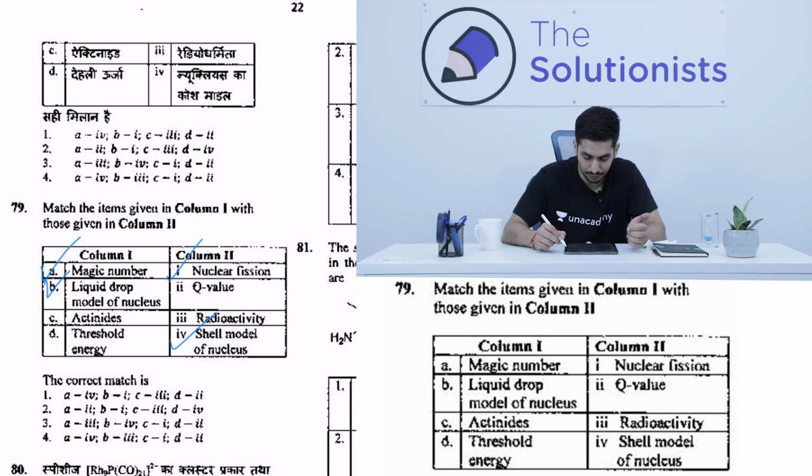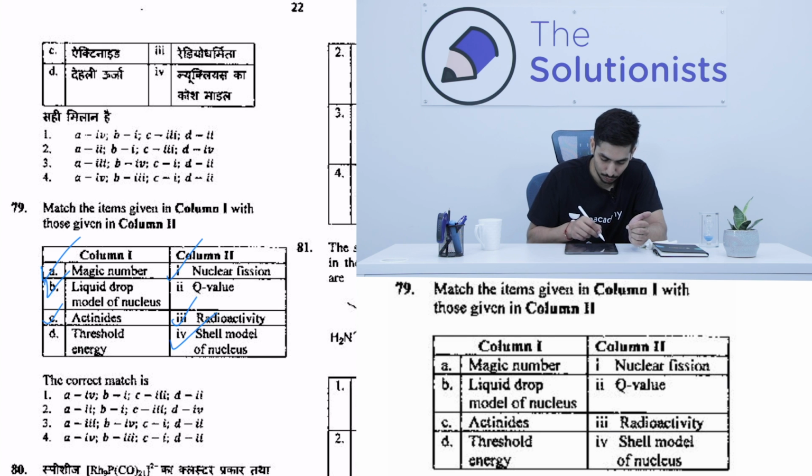So we will go with the first 2 options itself, and I think many of you do know that all actinides are radioactive in nature, because they are very heavy atoms, and that's why they disintegrate very easily. So we are very well versed with the options. Magic number is A4, and then B is 1. So A4, B1, there's only one option, option number 1. And just to verify, C should be radioactivity, so C3 and D2. This makes total sense.